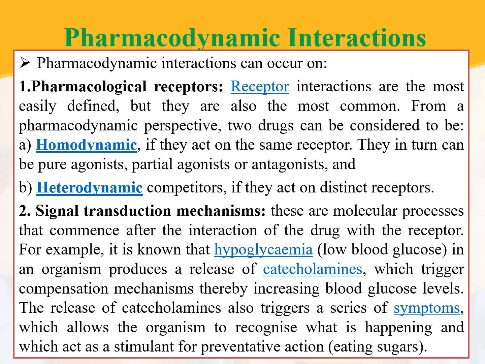These catecholamines trigger compensation mechanisms, thereby increasing the blood glucose levels. And the release of catecholamines also triggers a series of symptoms which allows the organism to recognize what is happening and which act as a stimulant for preventive action, that is eating sugars.